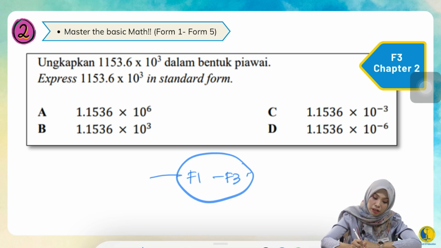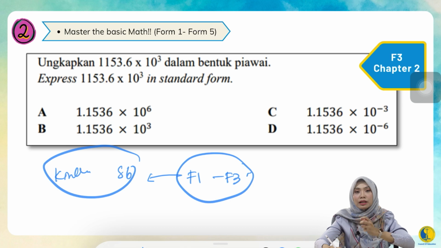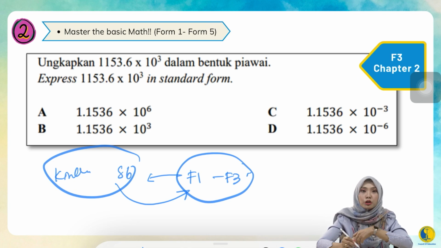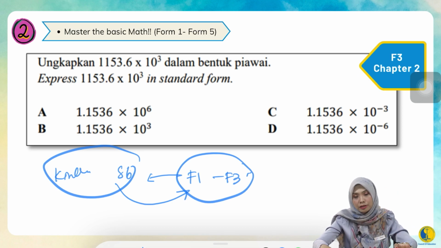And actually, to tell you the truth, the actual root of maths starts from your kindergarten until your standard 6. Because if your kindergarten to standard 6 maths is not that good, you're going to struggle in Form 1. Then if it keeps accumulating through Form 1 to Form 3 and you don't do anything about it, you think maths is going to get easier and easier, which is wrong. What will happen when you turn to Form 4 and Form 5? You will be suffocating. You will be very, very struggling.